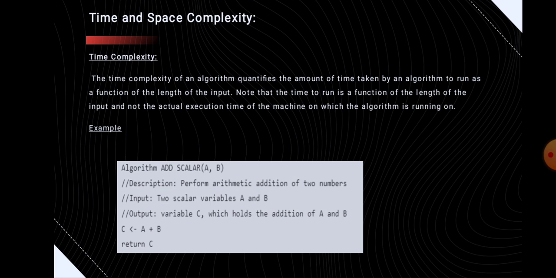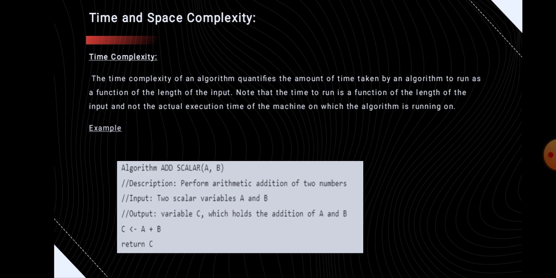That means, as we discussed about the cases of time complexity, a valid algorithm takes a finite amount of time for execution. So the time required by the algorithm to solve the given problem is called the time complexity. So the time complexity is a very useful measure in the analysis of algorithms. So it is the time needed for the completion of an algorithm.